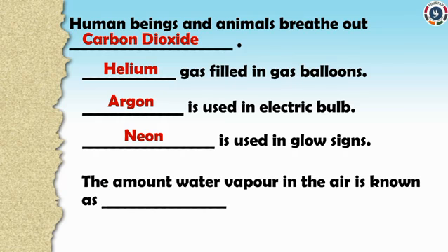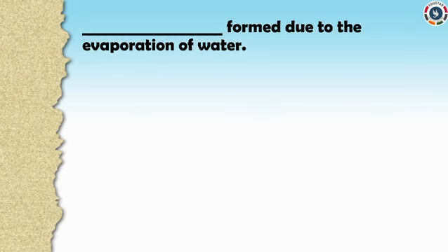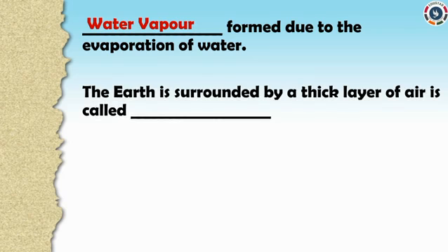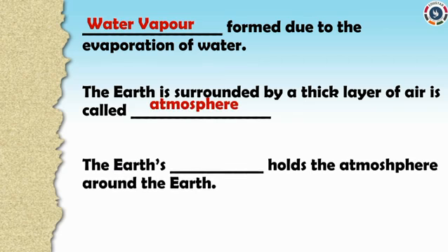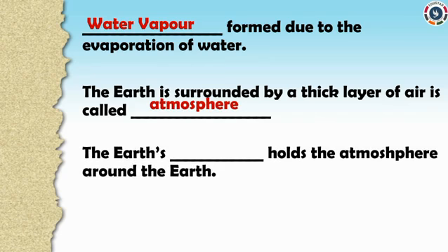The amount of water vapor in the air is known as humidity. Very good, dears. Dash form due to the evaporation of water. Water vapor. The earth is surrounded by a thick layer of air is called atmosphere. The earth's dash holds atmosphere around the earth. Gravity.